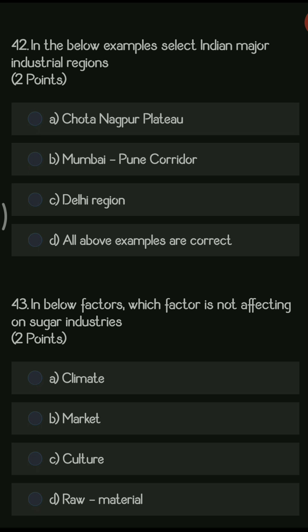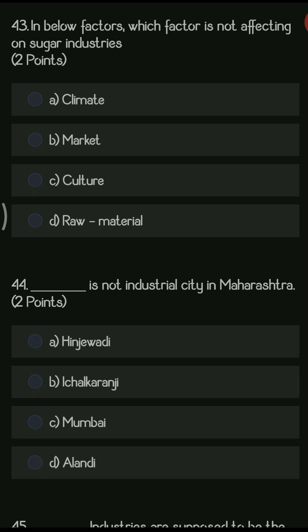Next question. In the below example, select Indian major industrial regions. So the options are Chota Nagpur Plateau, Mumbai Pune Corridor, Delhi region, and all of the above examples are correct. So here all of them are well developed industrial sectors. So all of them is the right answer.